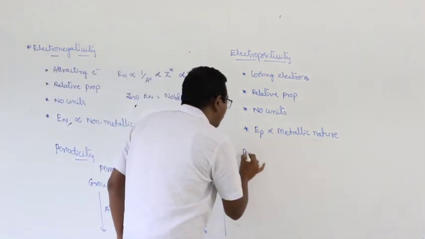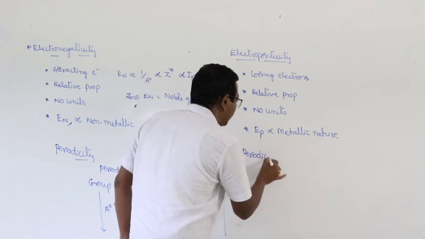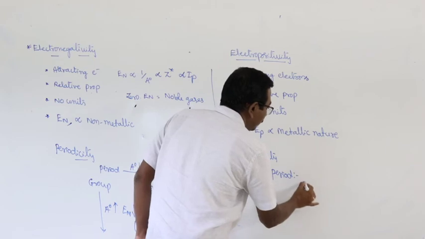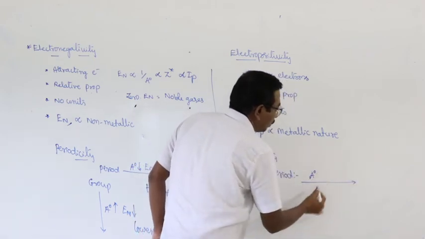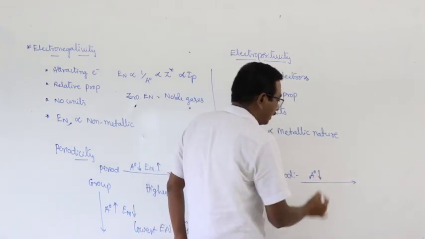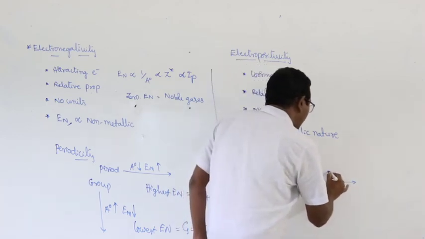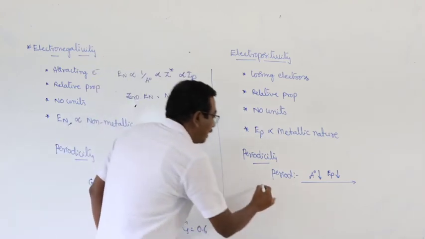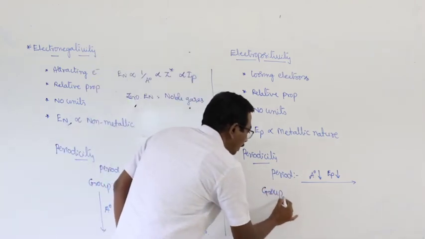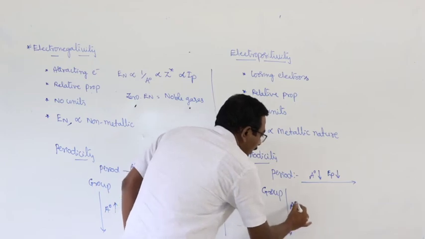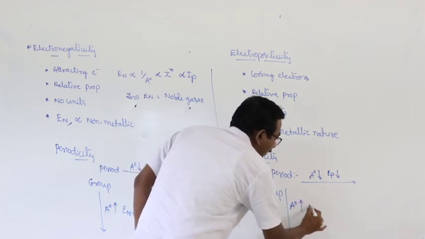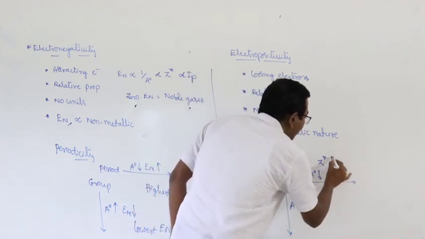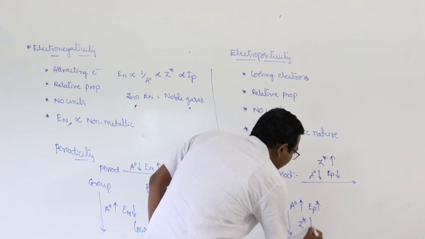Okay. But what about the periodicity? In a period, as we move from left to right, atomic radius decreases. Therefore, electropositivity decreases. And in a group, as we move from top to bottom, as atomic radius increases, electropositivity increases. Here effective nuclear charge increases, here effective nuclear charge decreases.